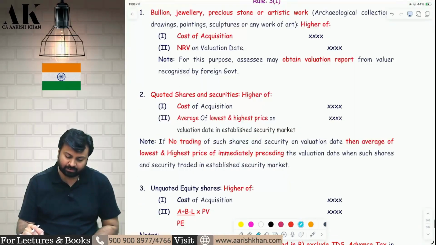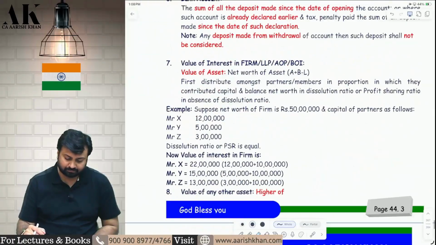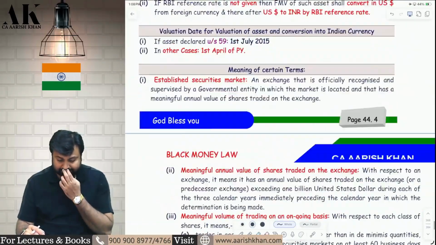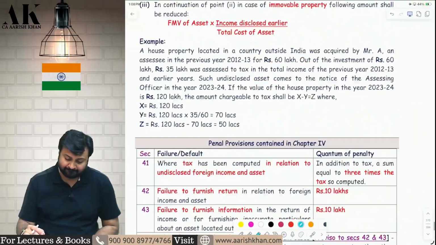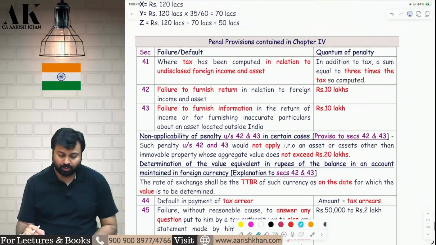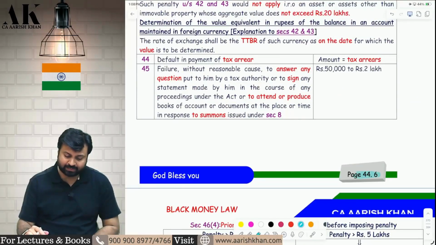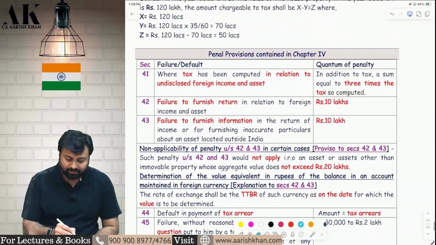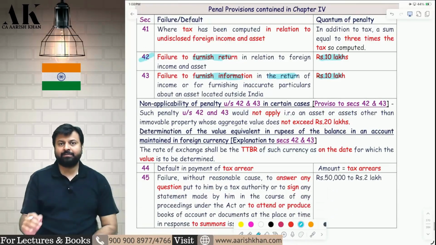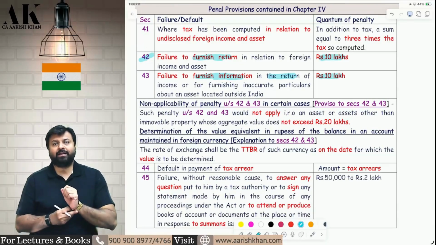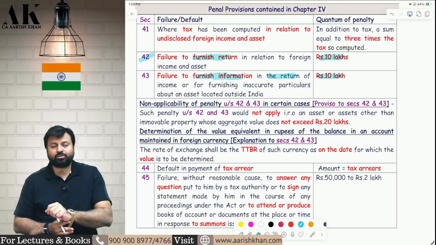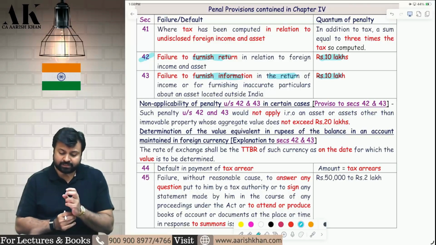And in black money law, there is a small amendment. This is the last amendment. In black money law, you all know that on page number 44.6, there are some penalties. If you fail to furnish the return, 10 lakh rupees penalty, or if you fail to furnish information in the return, 10 lakh rupees penalty. But now this 10 lakh penalty will not be applicable to certain people. Earlier the limit was 5 lakh. Now the limit has been increased to 20 lakh rupees.